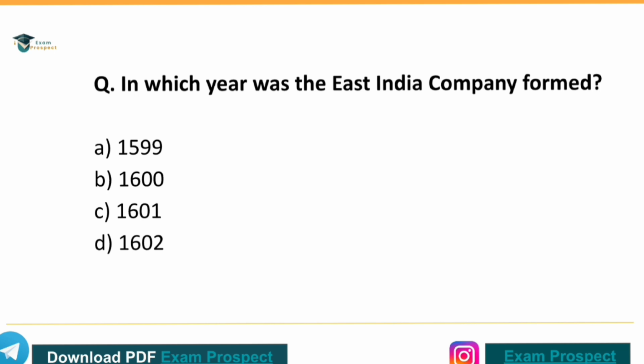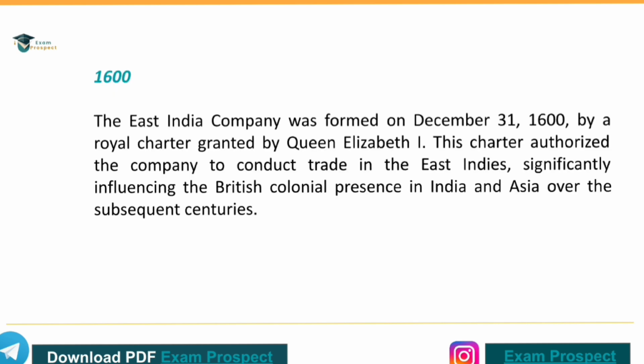Next question. In which year was the East India Company formed? The correct answer is option B, the year 1600. The East India Company was formed on December 31st, 1600 by a royal charter granted by Queen Elizabeth I, and this charter authorized the company to conduct trade in the East Indies, significantly influencing the British colonial presence in India and Asia over the subsequent centuries.